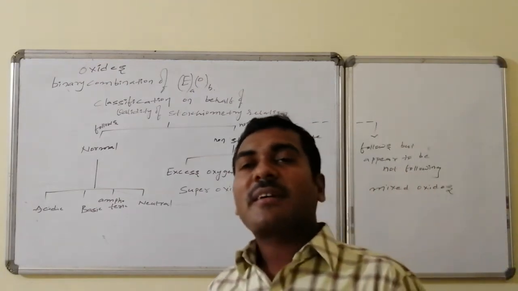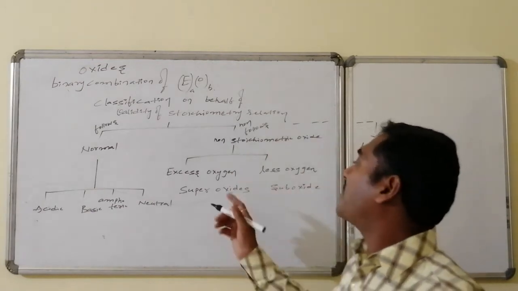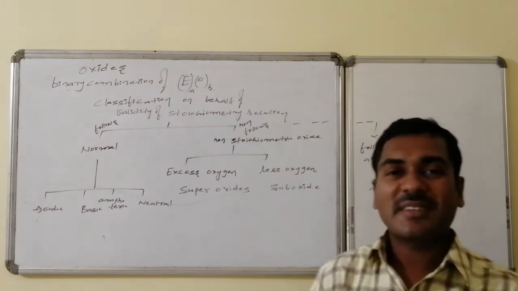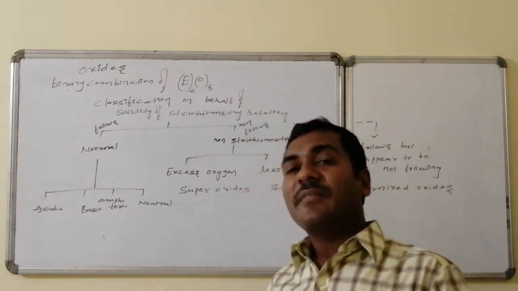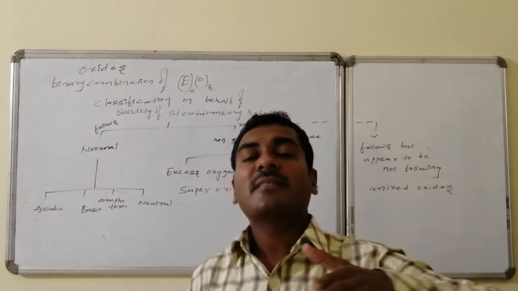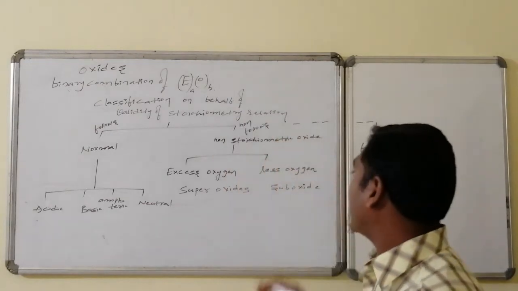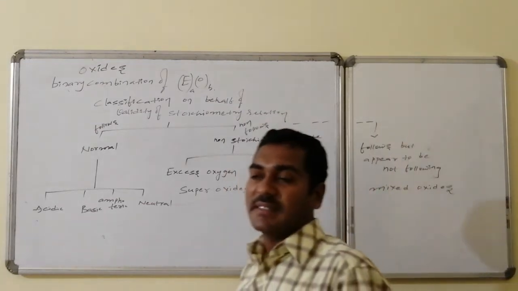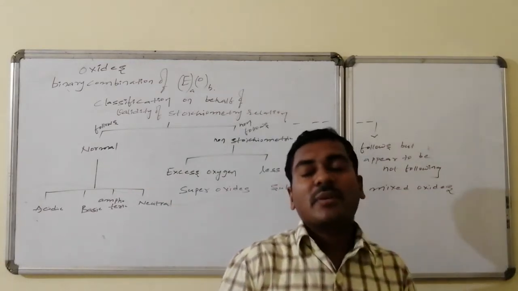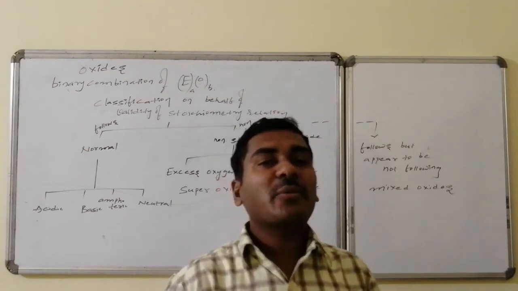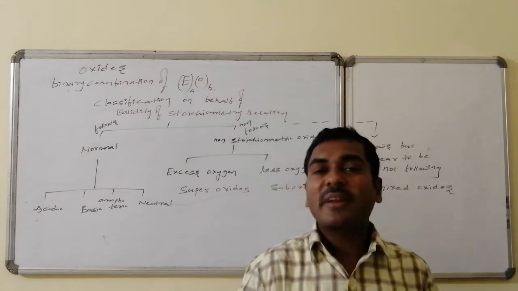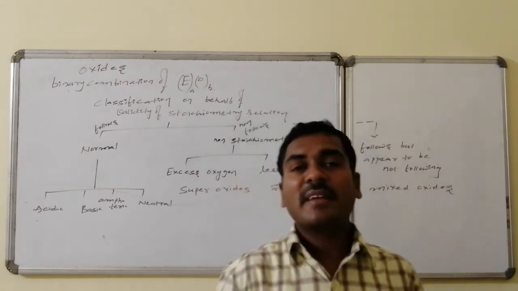Non-stoichiometric oxides may consist of an excess amount of oxygen than expected. Such oxides are said to be the superoxides. In the reverse situation, if they consist of less oxygen than the expected level of normal oxides, then such oxides are said to be the suboxides. Whereas there is a special case. In that case, it appears to be non-stoichiometric, but it is stoichiometric, though it is not pure. It is a combination of more than one oxide of the element.